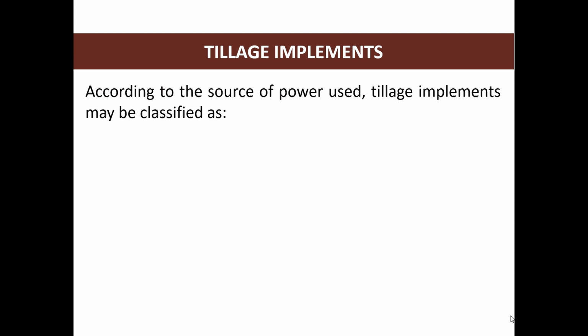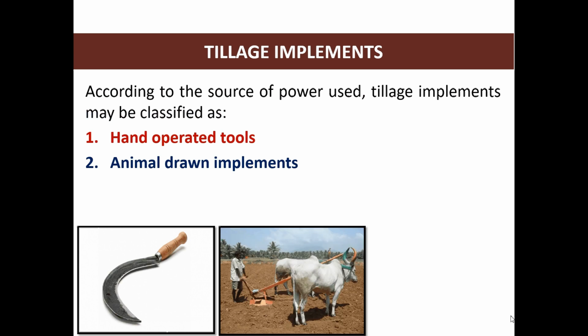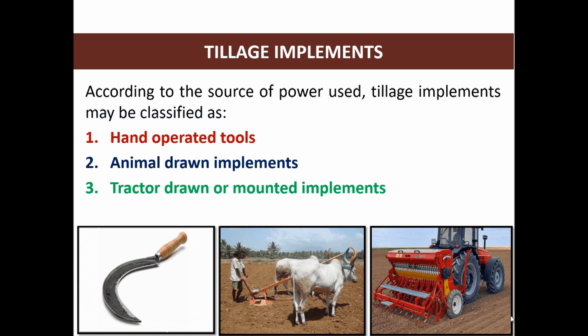Tillage implements. According to the source of power use, tillage implements may be classified as hand operated tools such as sickle, animal drawn implements such as indigenous plow, tractor drawn or mounted implements, seed drill.